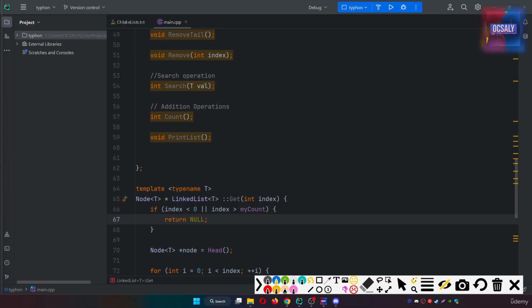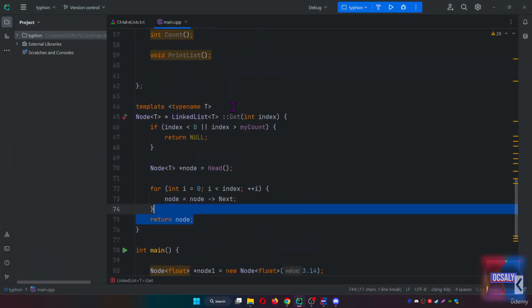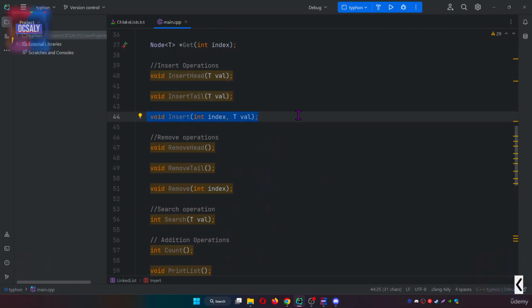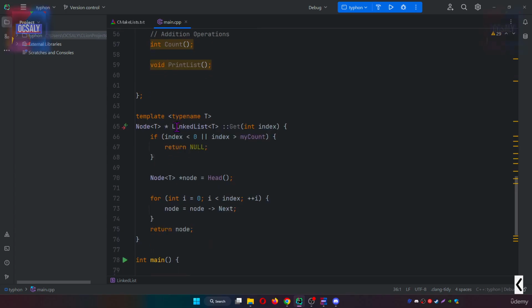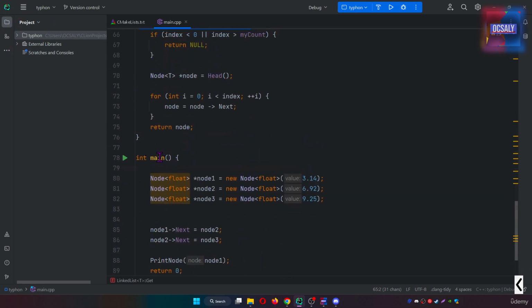Let's create the implementation. We will first create the implementation for cases 1 and 2. We can solve these problems by creating the insert head operation that in the previous lecture we did: insert head, insert tail, and insert. The implementation of this operation goes after get, as you can see we defined get, and after that we're going to add insert head.